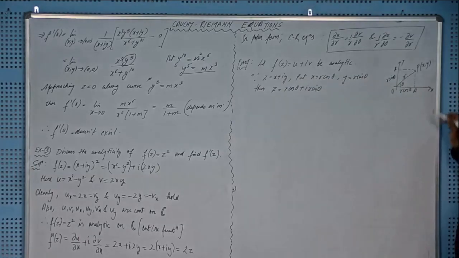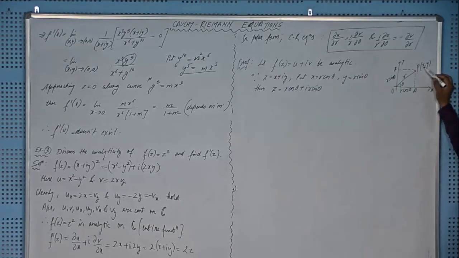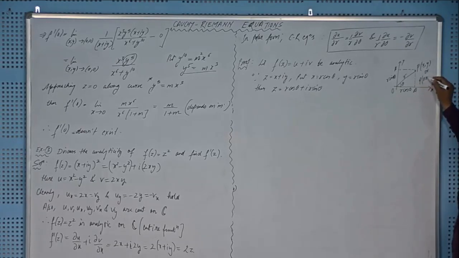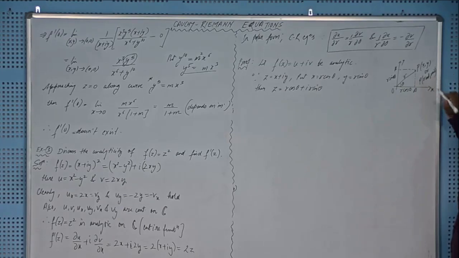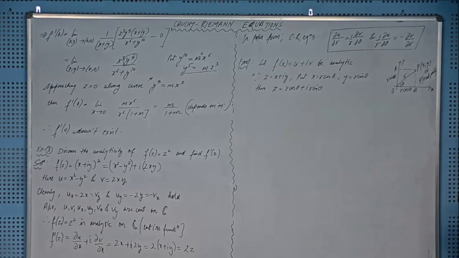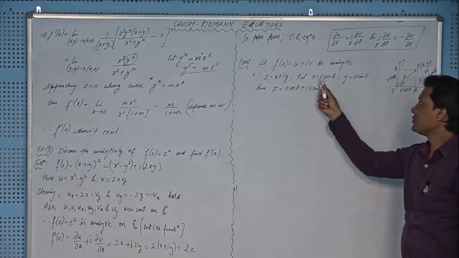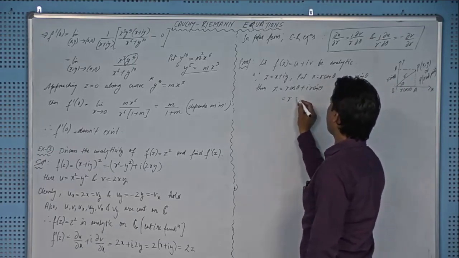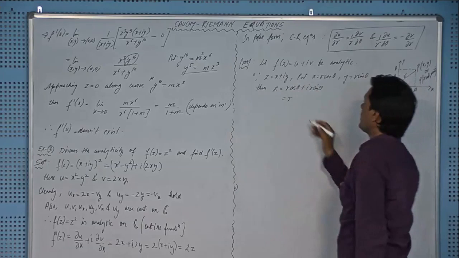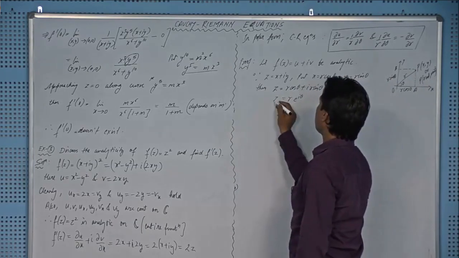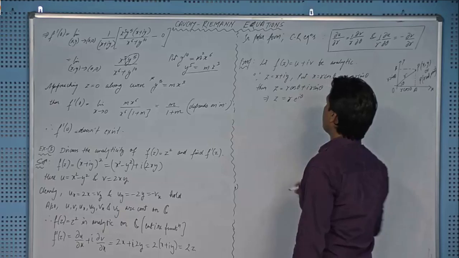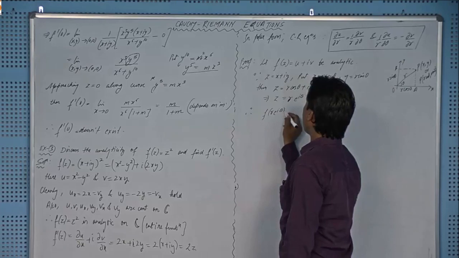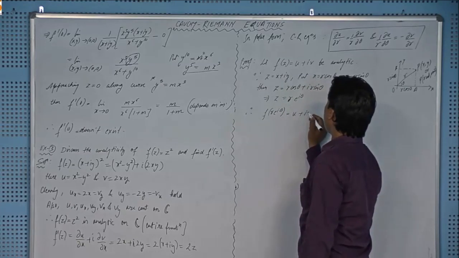So you can see that the coordinate of this point can be written in terms of r theta, and this will be r cos theta, or P r cos theta comma r sin theta, right? So this is the point why I have chosen this x equal to r cos theta and r sin theta, right? And this will ultimately become r inside bracket cos theta plus iota sin theta, and that will be e to the power iota theta, right? Fine. Therefore, my f(z) will become f(r e to the power iota theta) equal to u plus iota v.